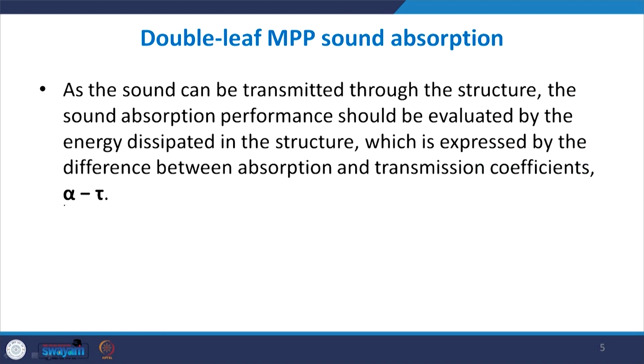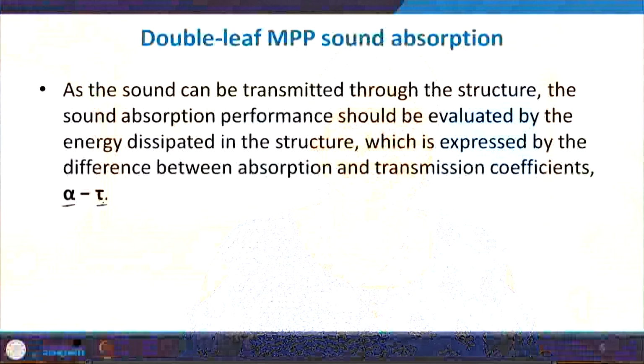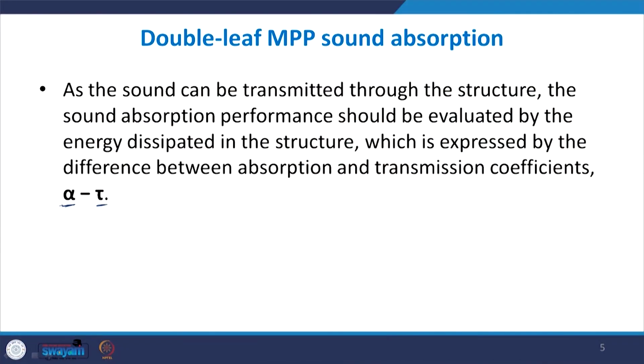If we represent the sound absorption coefficient by alpha and the fraction of intensity that is getting transmitted from the other end of the absorber as tau, then a better way of measuring the performance of such MPP is using alpha minus tau, because what is the purpose of this MPP? To reduce the overall noise both before the material as well as after the material.